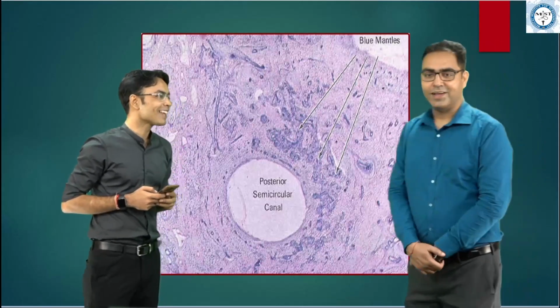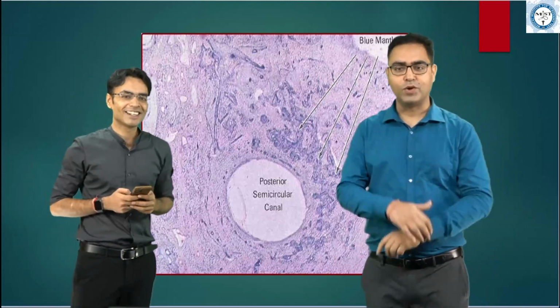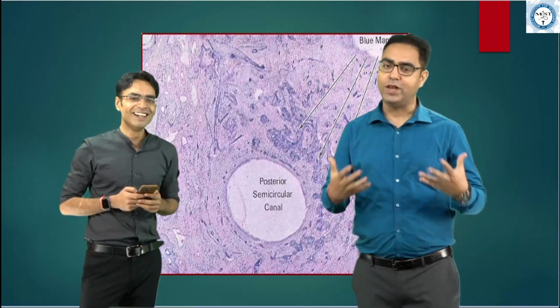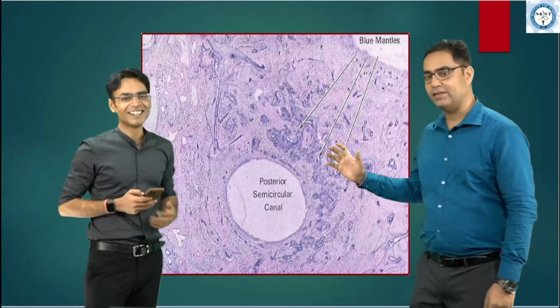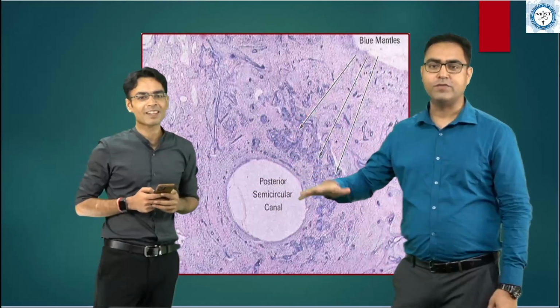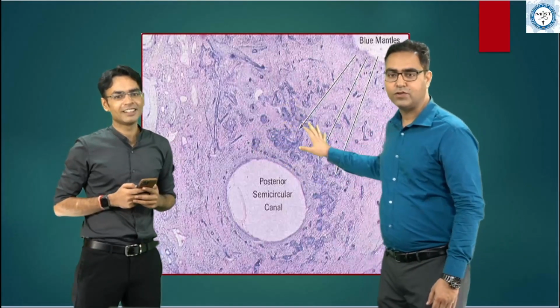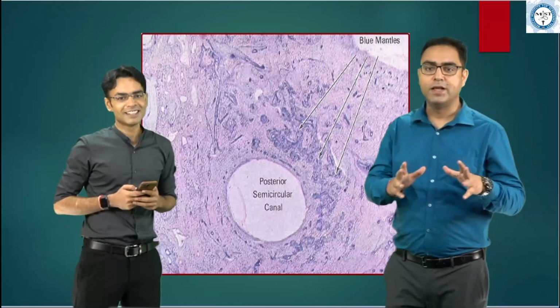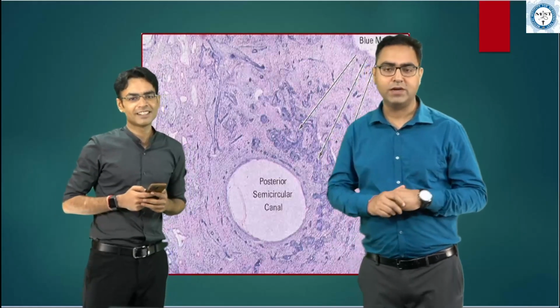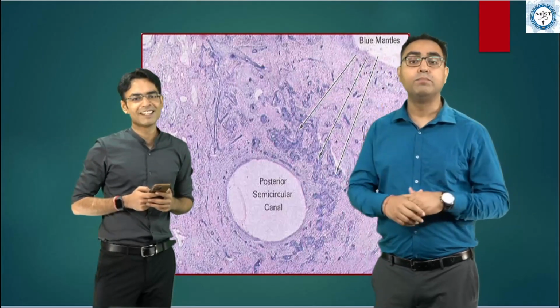Thank you, Kunal. Wonderful. As an ENT person, whenever we read about otosclerosis histopathology, the only word which comes to our mind is blue mantles. And as Dr. Kunal is telling us, it is not the early stage, it's not the very late stage. It is the intermediate stage when the bone is being eaten up, and that void on HNE staining appears blue to us. Do remember, for exam purposes, the classical histopathology picture for otosclerosis: please keep in mind the word blue mantles.